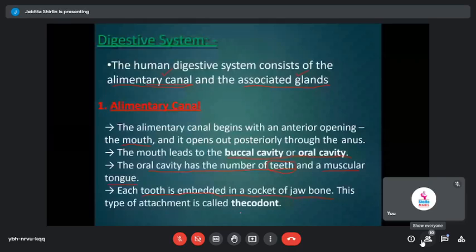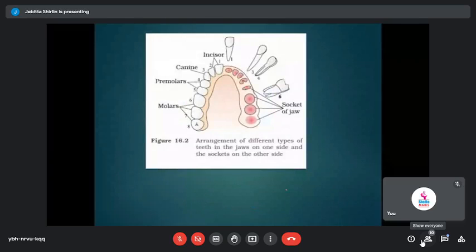So look at this. This is how it resembles. You have different types of teeth, and you see they get attached onto the sockets, meaning there are specific regions for the teeth to get attached. Each of the teeth will have a specific place or region into which it can get fixed, and those regions are called the sockets. So sockets are the regions located in the jaw of our skull bone, and there you have specific regions for each of the teeth to get embedded or fixed.